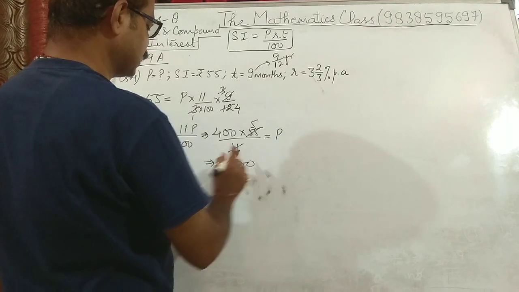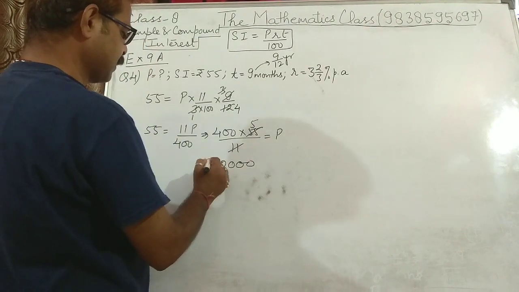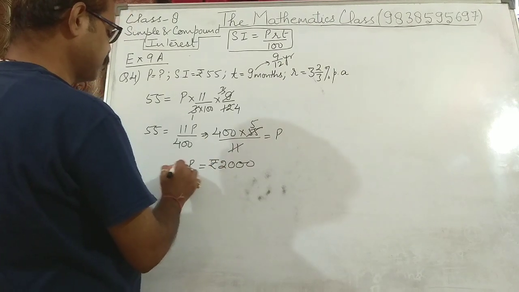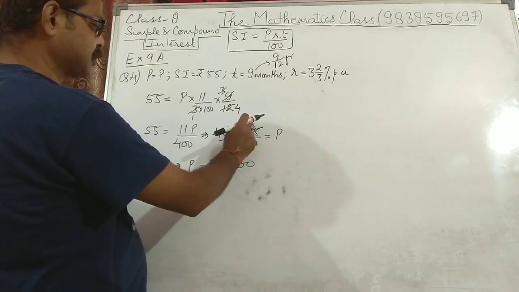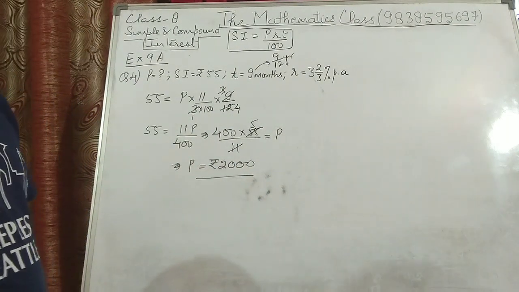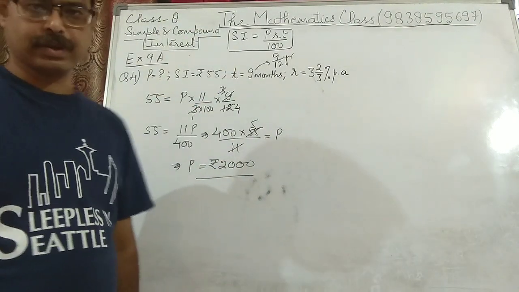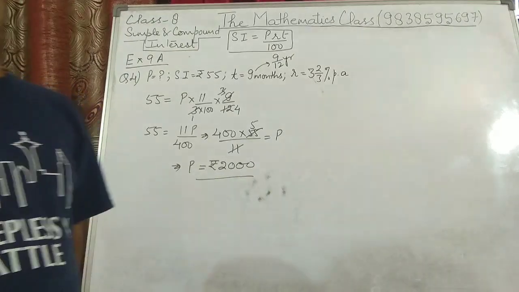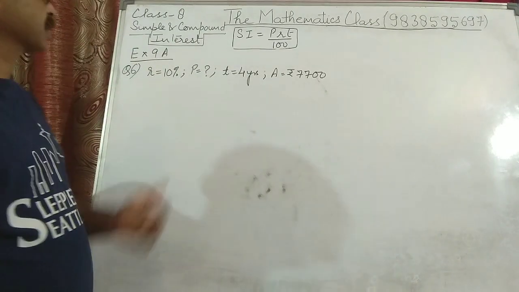So 2000 rupees is the principal. When you solve it, this into this 2000, and so this is the principal. You have to find out the principal, so this is the answer. Now we move on to the sixth one. Next question is question number 6.